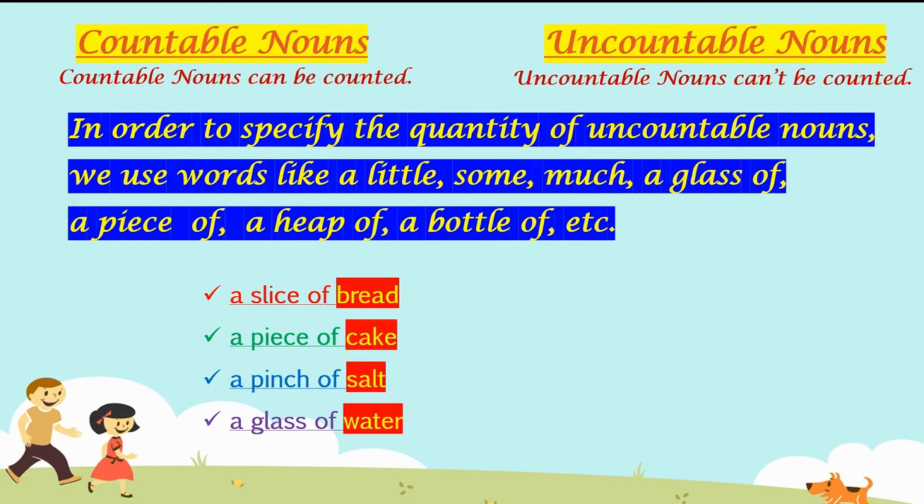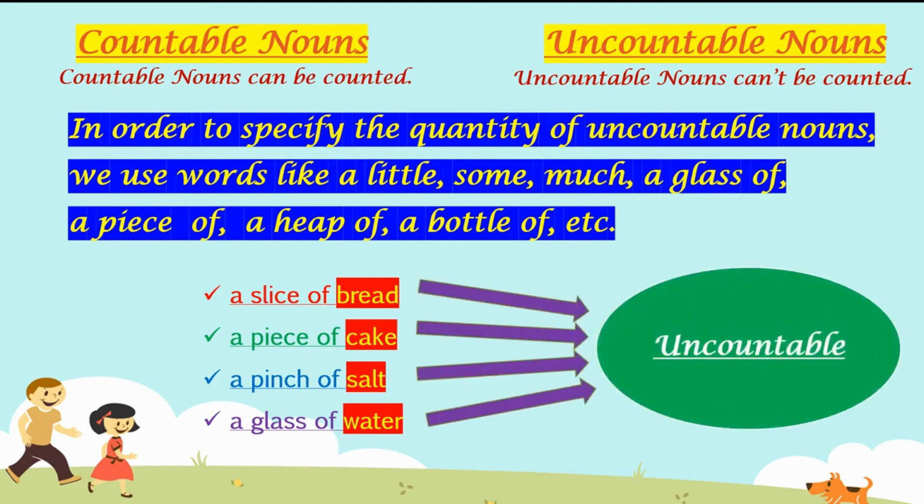Right? So here students, all the words which are highlighted with red color, they all are uncountable nouns, right? So to specify them, we use these words with them. So simple, right? So students, I hope it is clear to all of you.